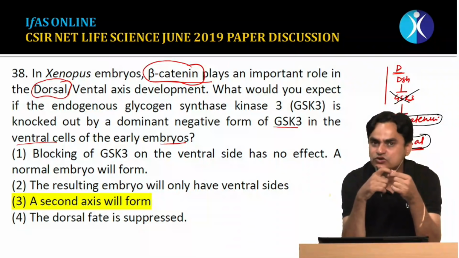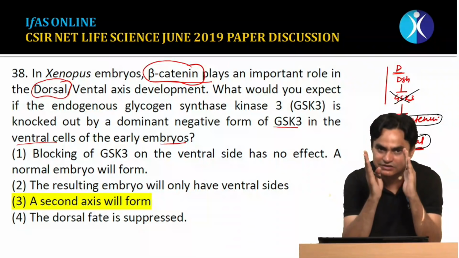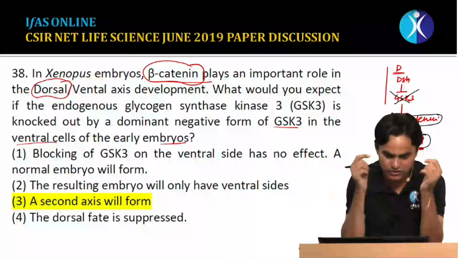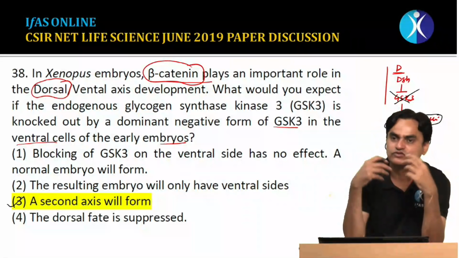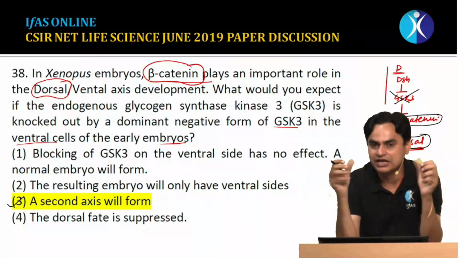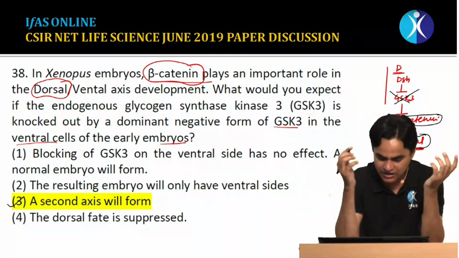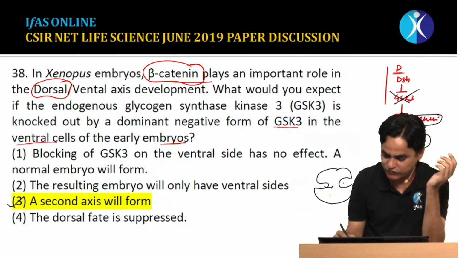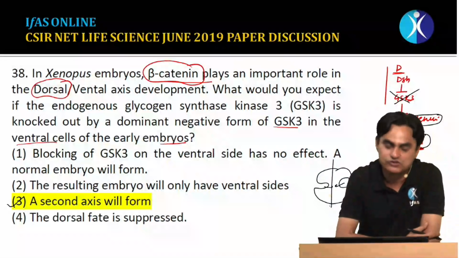But if GSK3 is not there, beta-catenin will accumulate even on the ventral side, and even the side which has to be ventral also gets converted to a dorsal side. So a second axis will be formed, because from the dorsal side there would be an invagination, the gastrulation process would be initiated, and the second embryonic axis would be initiated. It would be something like this. Gastrulation will start from the ventral side as well as the dorsal side, or you can say a second axis will also be formed.